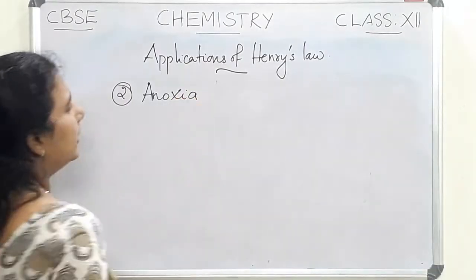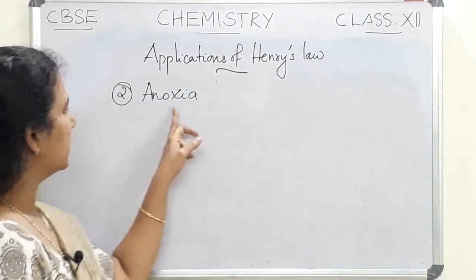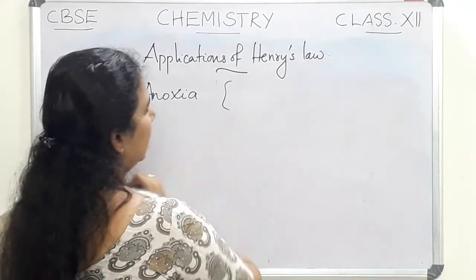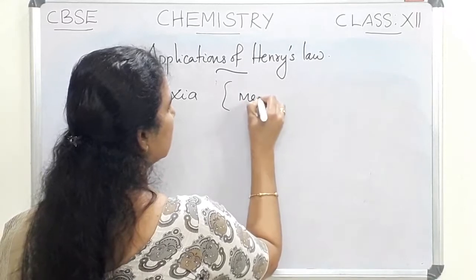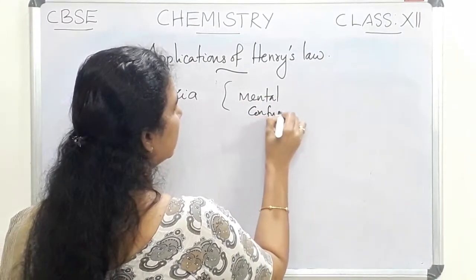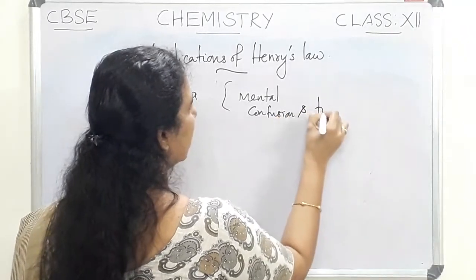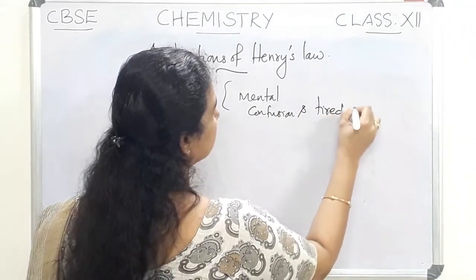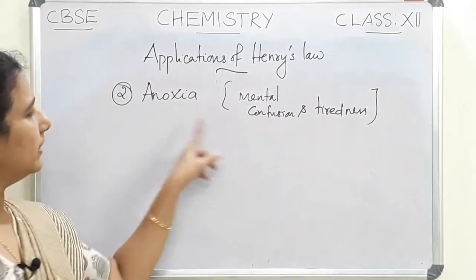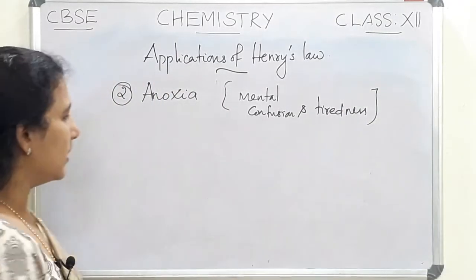The second application of Henry's law is actually called anoxia. Anoxia is a medical condition, with mental confusion and tiredness. That condition is known as anoxia.